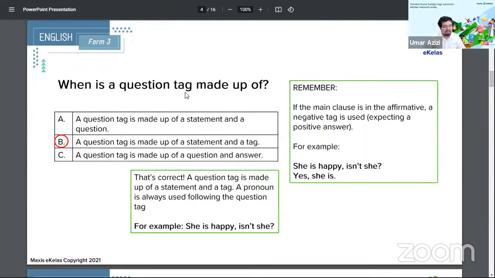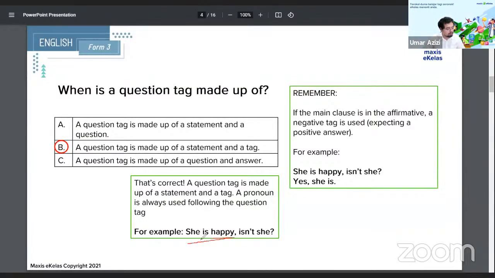If you haven't gotten the chance yet, please write down this format sentence, okay? I'll pause and wait for another minute. Please write down this format, which is statement followed by question tag. I'll remind you again, this is what we're going to look for today. This is the statement, otherwise known as the main clause. Please write it down. And then followed by the question tag.